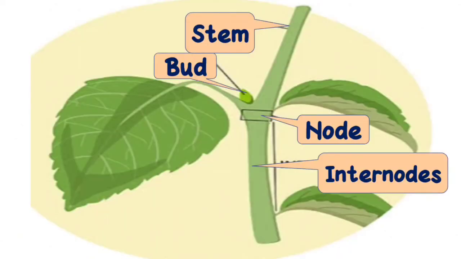Each stem is made up of a number of units joined end to end. A stem unit consists of a straight piece of stem that is known as an internode. Then internodes join together at swollen areas, and that area is called a node. Leaves and buds are attached at the nodes. If a bud starts growing, then it can form a side branch or a flowering branch.